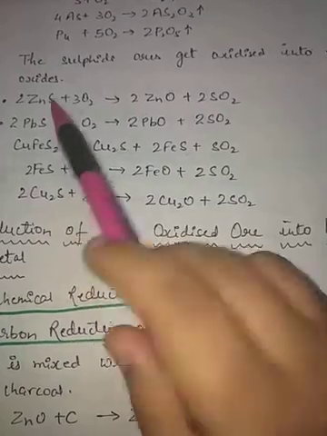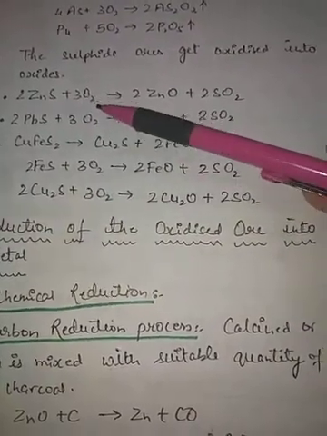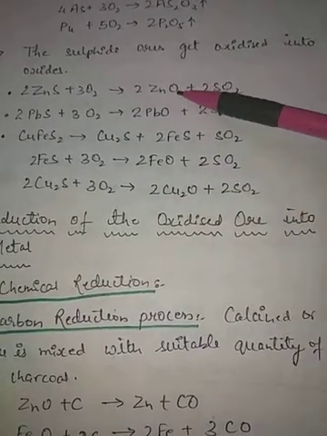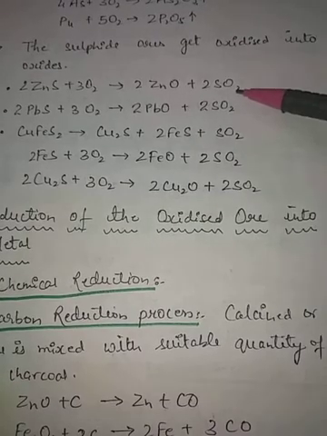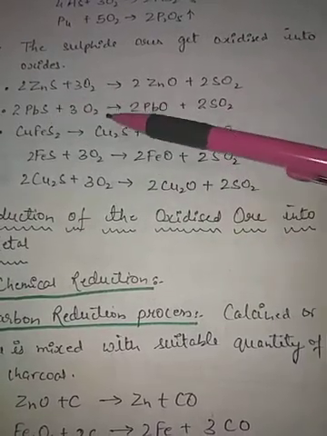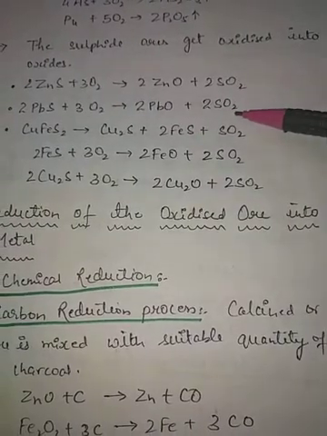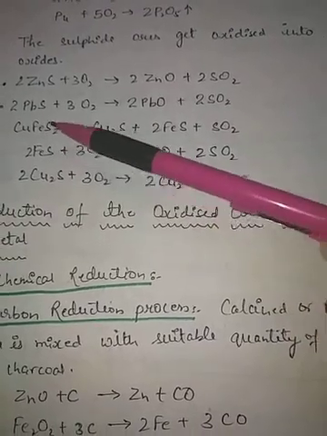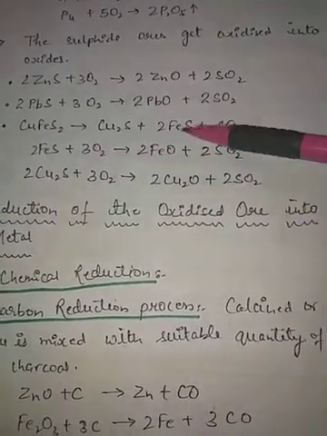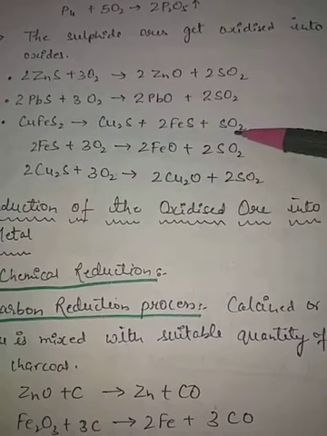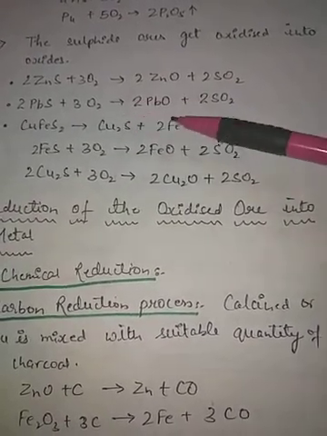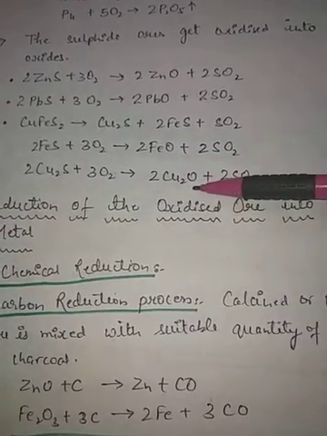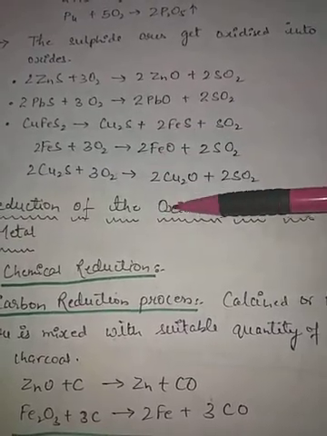If sulfide ores are there, then when they come in contact with oxygen, or when they are burnt in presence of oxygen, they give us oxides and sulfur dioxide gas, which escapes out. If lead sulfide is there, then again we'll get oxide and sulfur dioxide gas, which escapes out. See, if CuFeS2 is there, when it is heated, first it decomposes to give copper sulfide and iron sulfide, and SO2 gas is evolved. Okay, then this copper sulfide and iron sulfide separately react with oxygen to form iron oxide and copper oxide. So these two oxides are present.